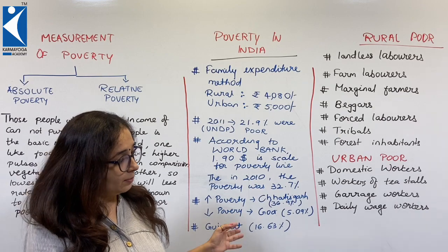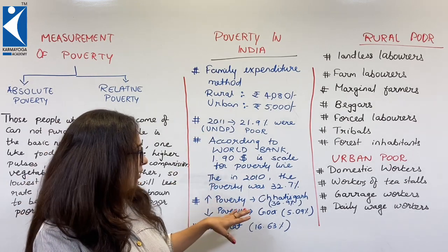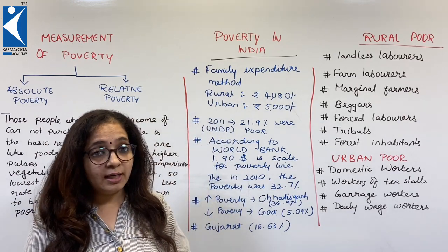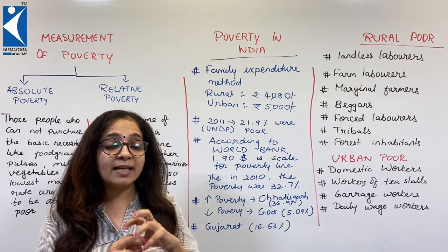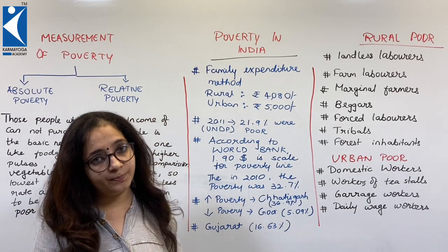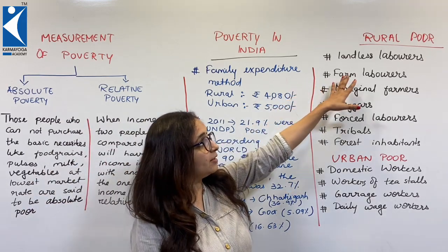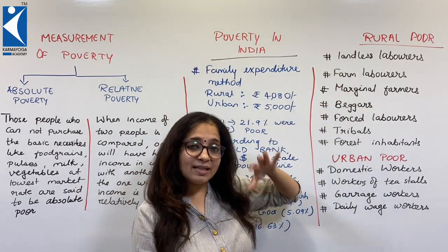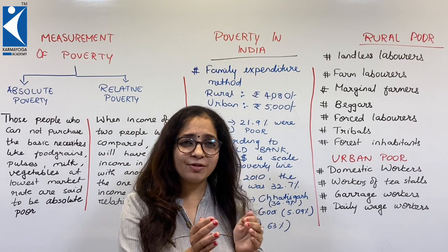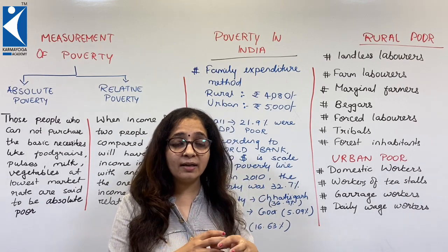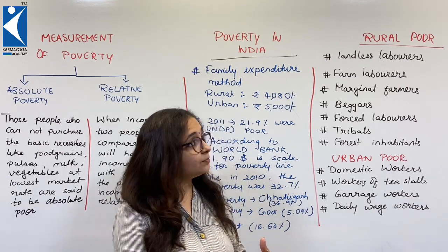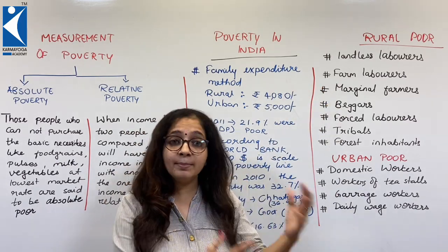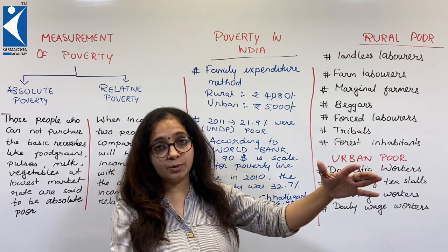Students, these are the number of poor people, that's the data, these are the types of poor. In village and city, the category of poor people differs. In village, who will be a rural poor? He could be a landless laborer. He does not have even a small patch of land wherein he can do farming and manage for his basics. He could be a farm laborer who is paid very less for very long prolonged hours of work.